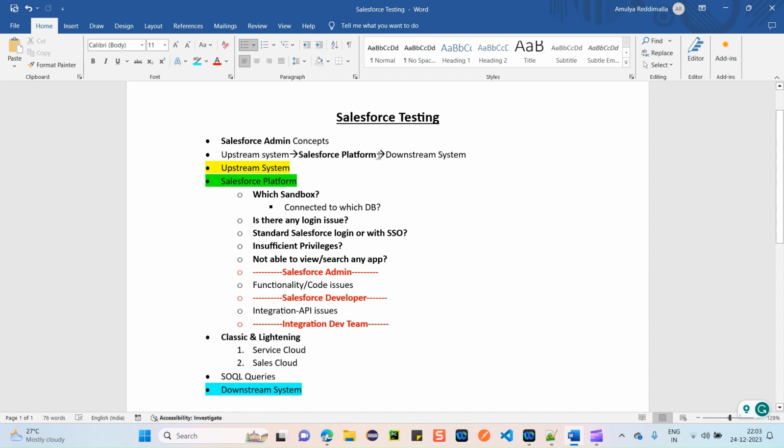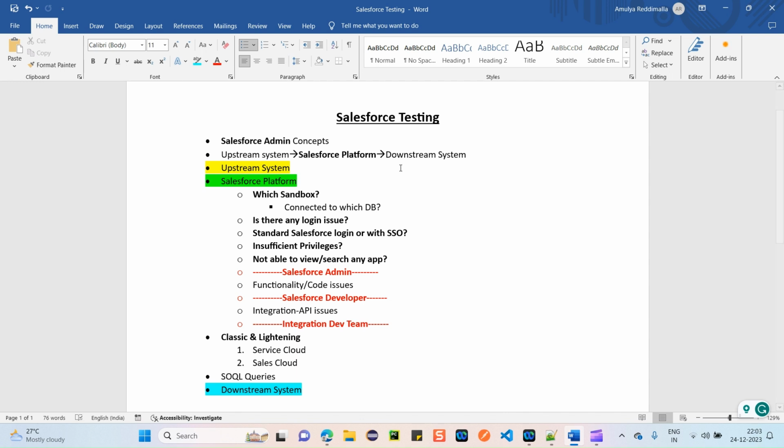This update might be updated in another downstream system. Okay, what is this downstream system? This downstream system might be our organization's internal database, or it can be anything. Okay, that's what, guys, I just wanted to clear up a few things.